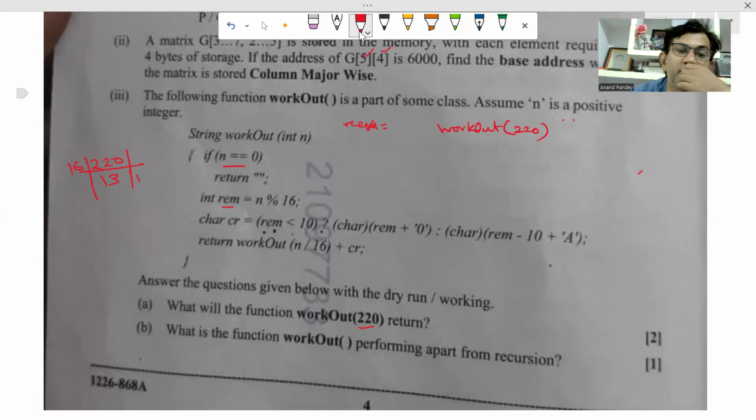The remainder will be 12. So if you divide by 16, the remainder will be 12.